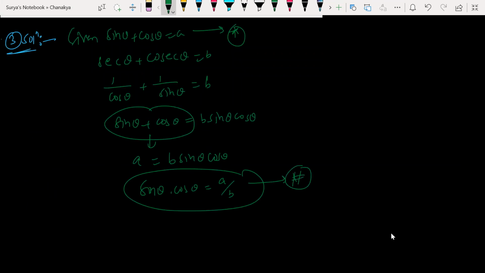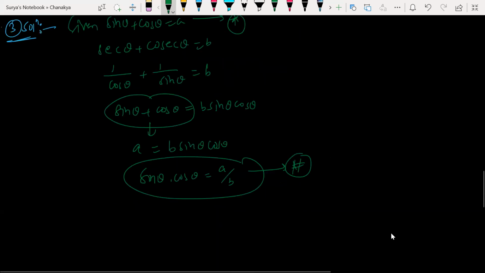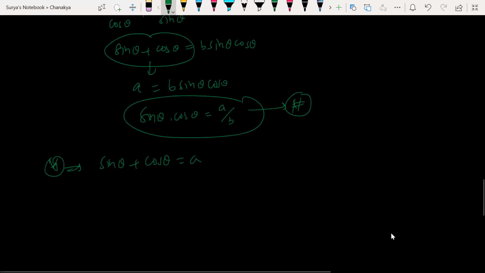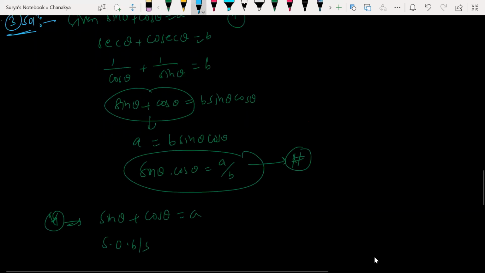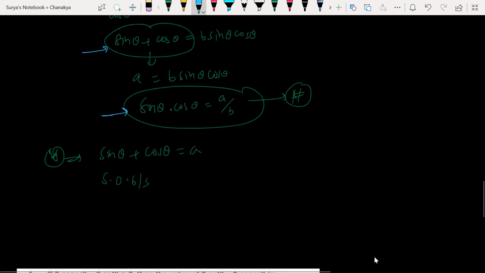Okay, so what do I need to find out? From the star equation, sin theta plus cos theta is equal to A, right? So can I do squaring on both sides here? Why are you doing squaring on both sides? How did you get the idea? I have the sin theta plus cos theta value, and I have the sin theta into cos theta value, so that I can substitute there. Squaring on both sides, sin square theta plus cos square theta plus 2 times sin theta into cos theta is equal to A square, isn't it?